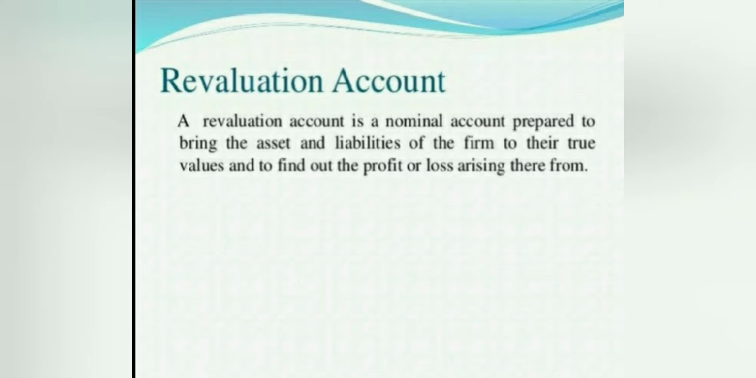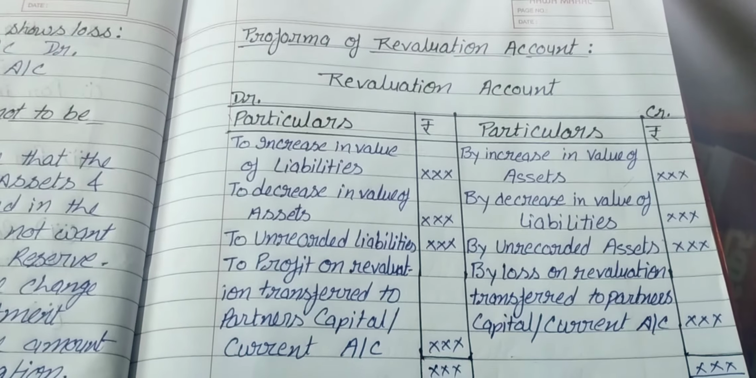Revaluation is a nominal account. According to nominal account rules, all the expenses and losses are debit and all the income and gains are credit. If the value of assets increases, it means assets appreciate, and appreciation is a profit. That's why an increase in assets comes on the credit side of the revaluation account. Same as if the value of assets depreciates, that will reduce the value of assets. That's why it will come on the debit side of the revaluation account. Same for liabilities.